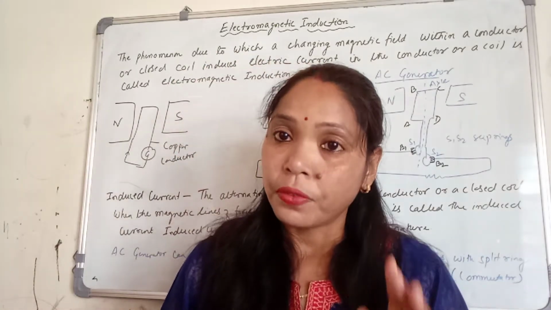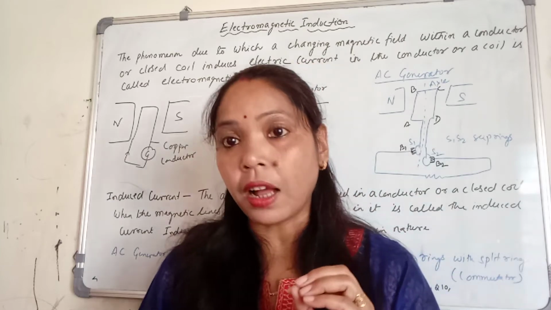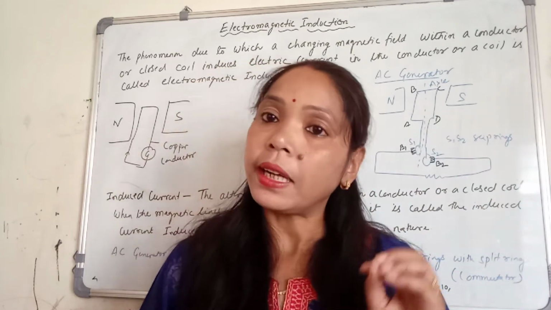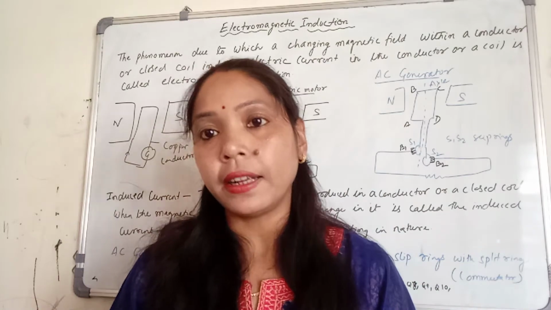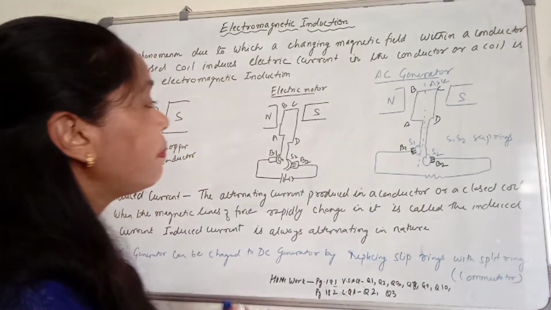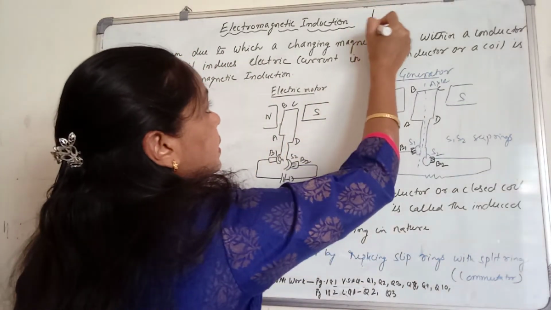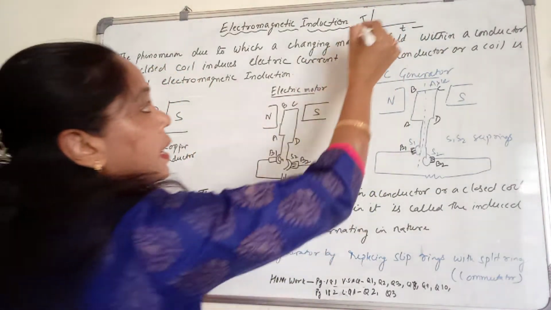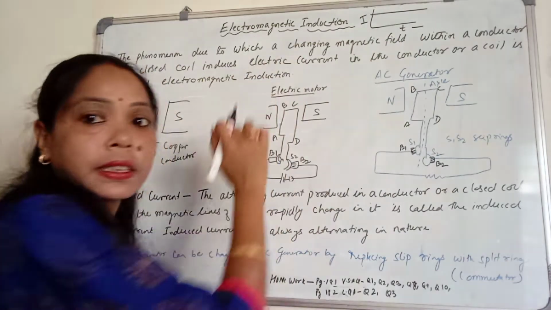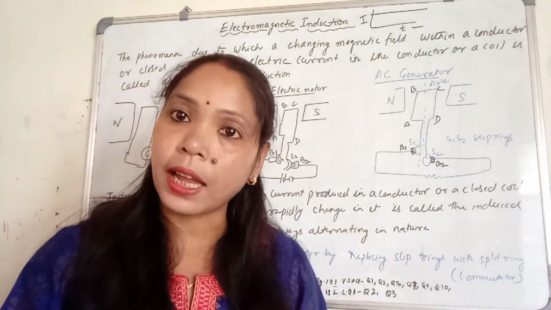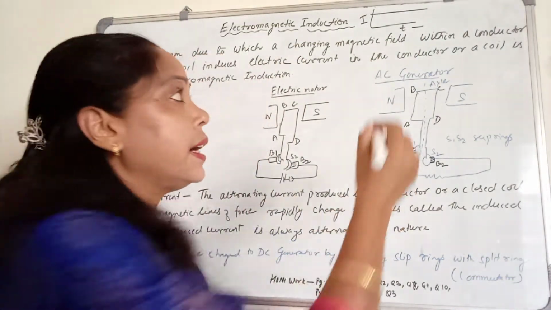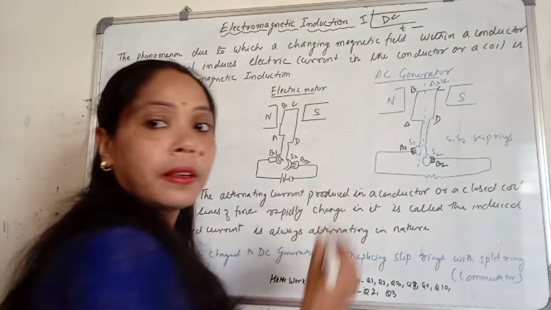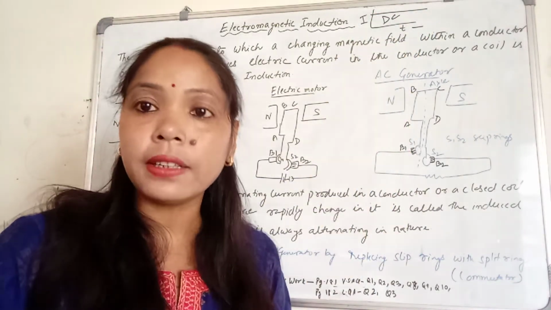Now, from the graph we can plot DC and AC current like this. If this is the time axis and this is the current axis, and the current is a line parallel to the time axis, then that current is your DC current, that is your direct current.